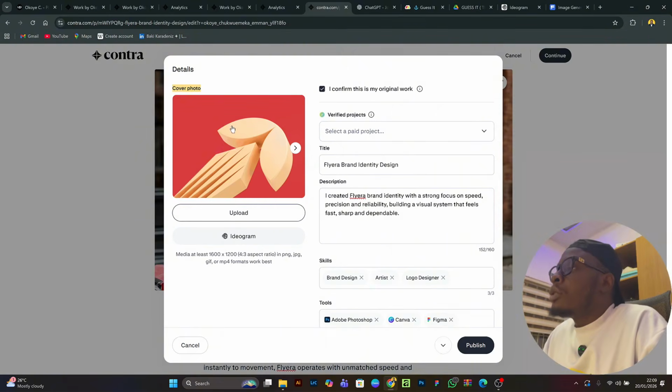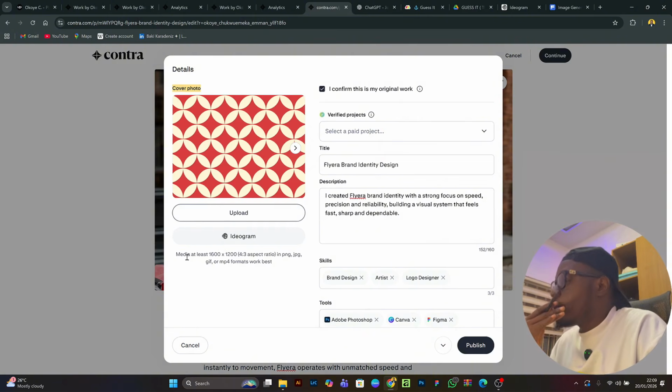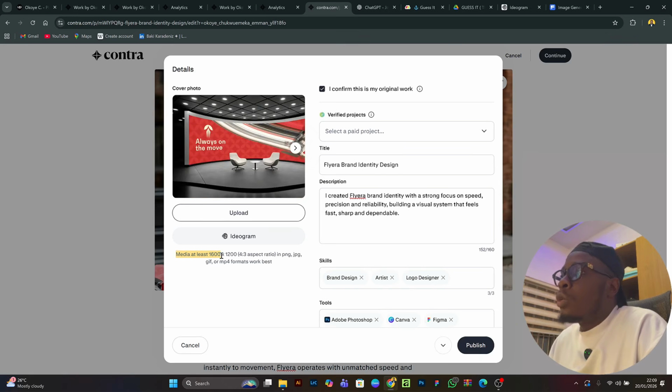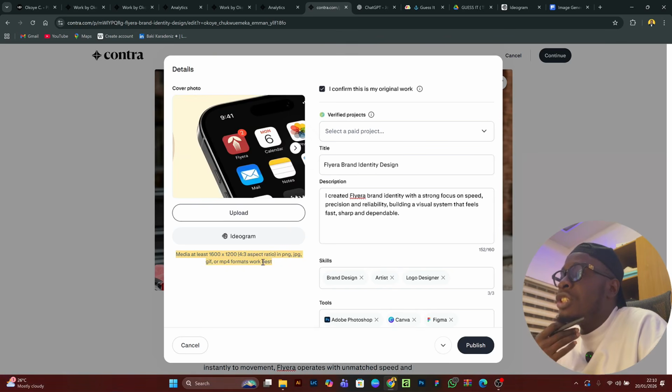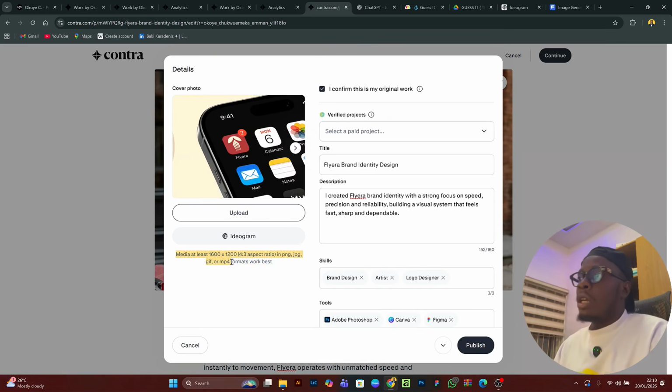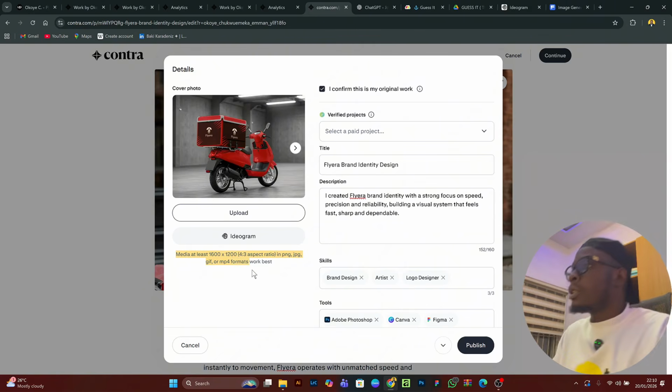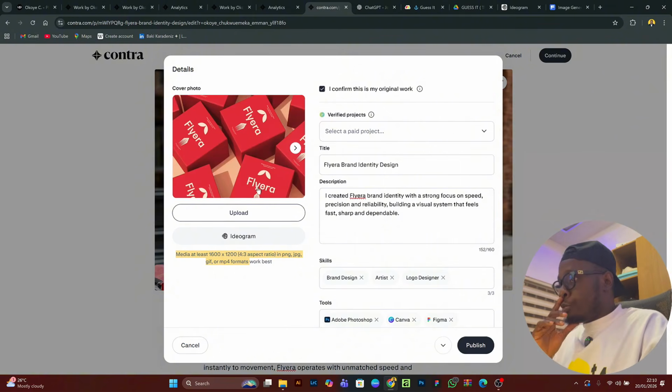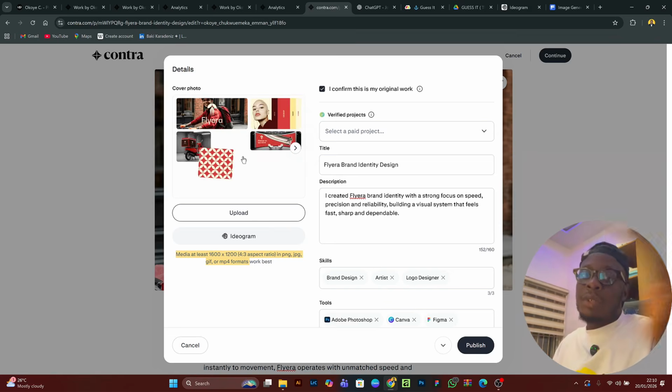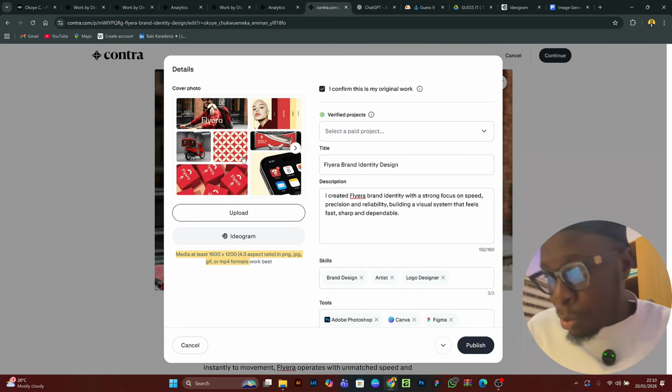Now, when you look here, you see that there's a specific size for this. They said the media must be at least 1600 times 1200, 4:3 aspect ratio in PNG, JPEG, GIF, or MP4 format works best. Now, what you do here, you need to highlight. Like me, I uploaded a GIF of my project. I put everything together.